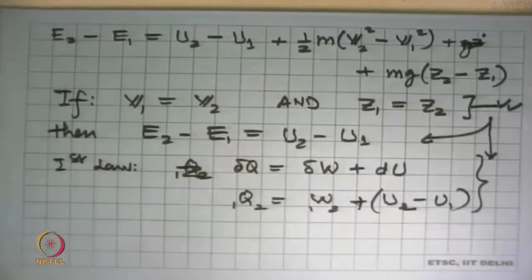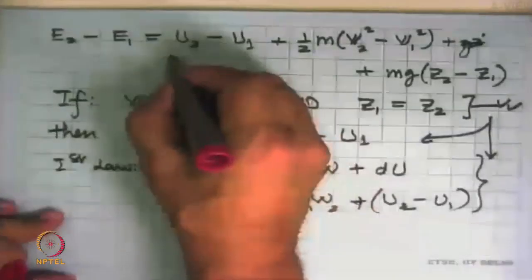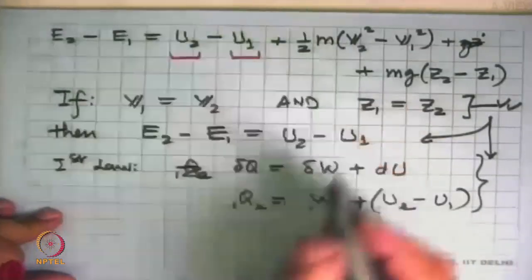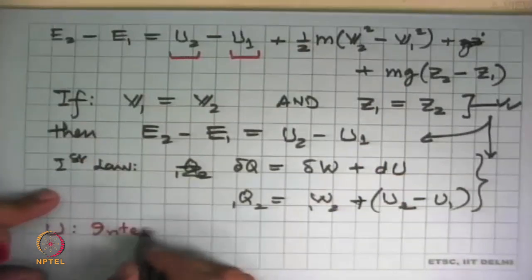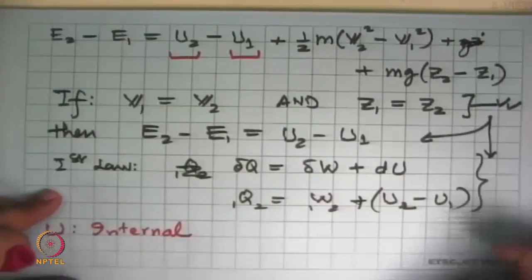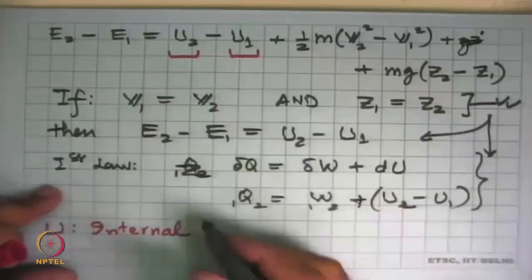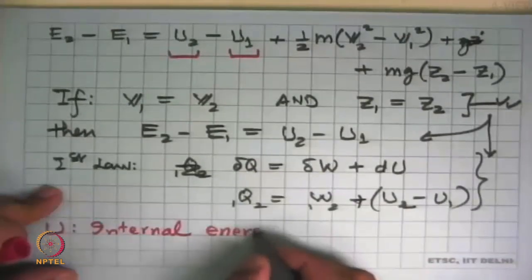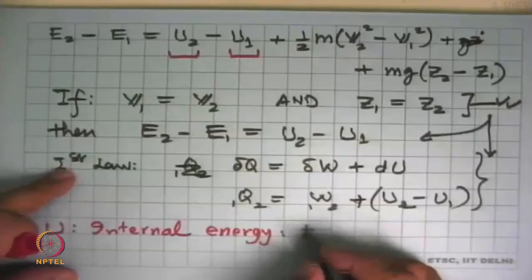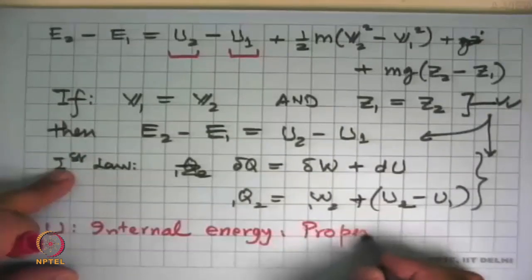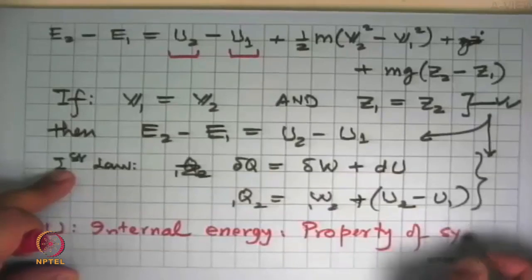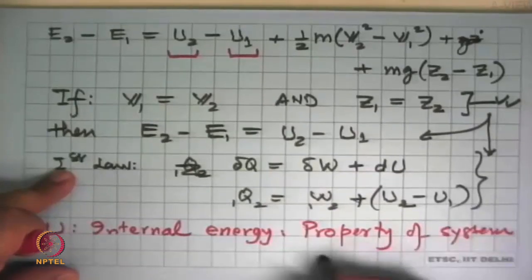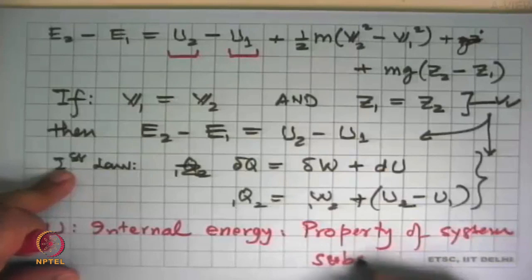But there is something here which is nice for us, that we defined U2 and U1, or the U, as energy internal to the structure of the molecule. And that's what we call internal energy. And this is a property of the system. When we say system, we actually mean the working substance which is there in the system.